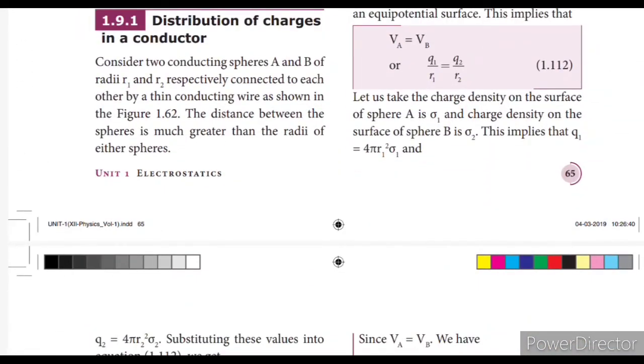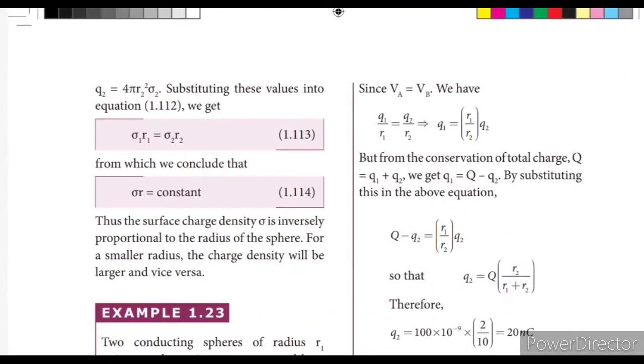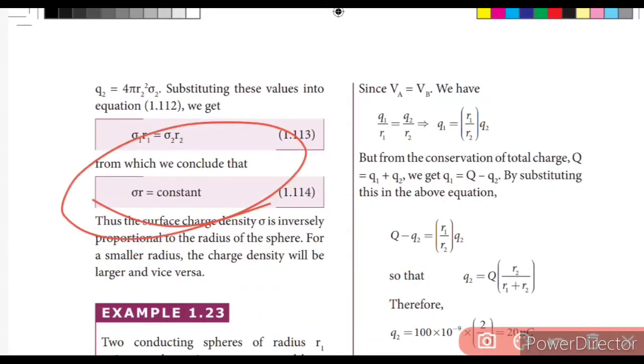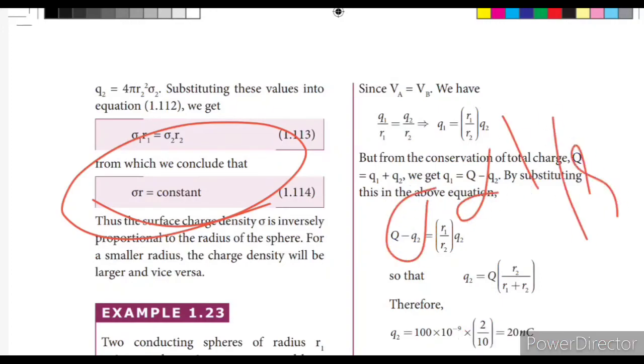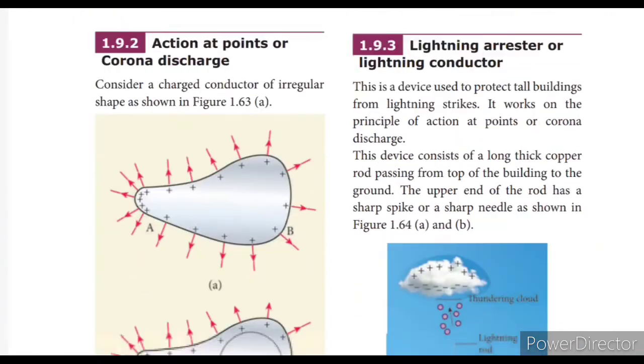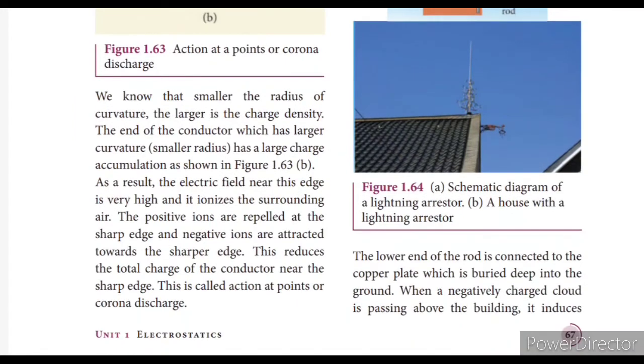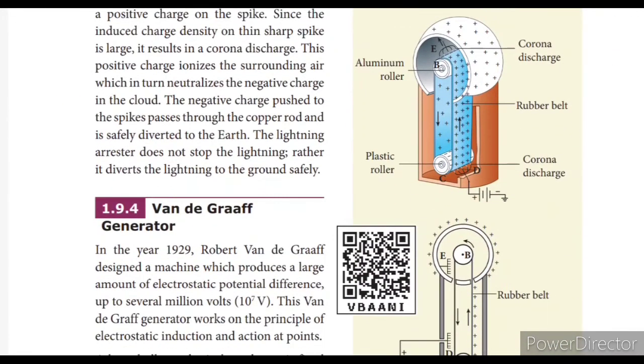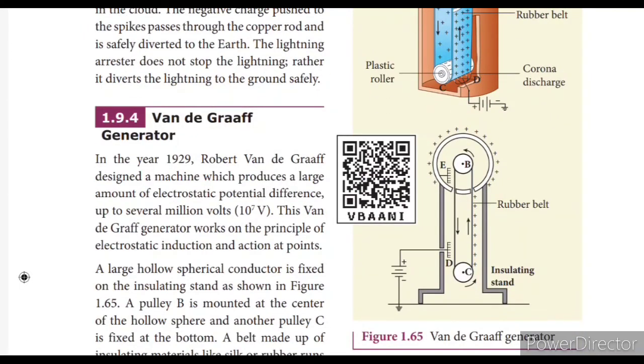And then, what is the distribution of charges in the conductor? Here sigma r equals constant, so sigma is proportional to 1 by r. That means the surface charge density is inversely proportional to the radius. Action of points or corona discharge: the leakage of charges from a small area or sharp edges is called corona discharge or action of points. The positive ions are repelled at the sharp edge and the negative ions are attracted towards the sharp edge. This reduces the total charge of the conductor near the sharp edge. Based on this, the lightning arrester works, and based on action of points and electrostatic induction, the Van de Graaff generator also works.